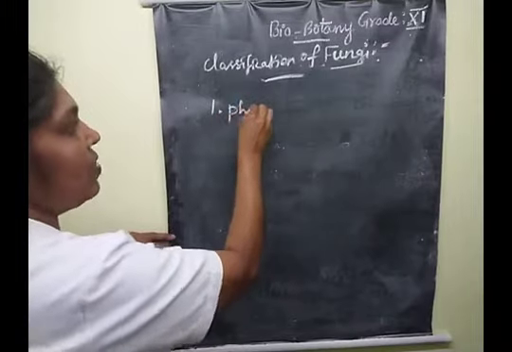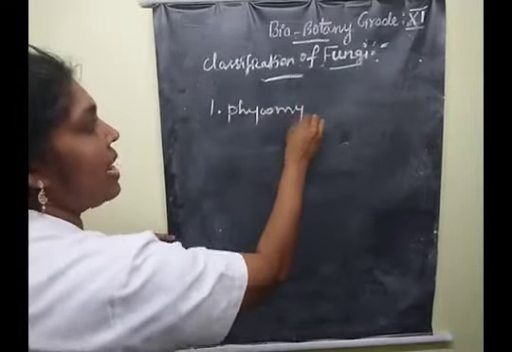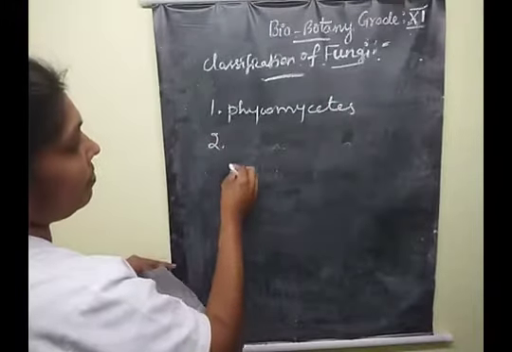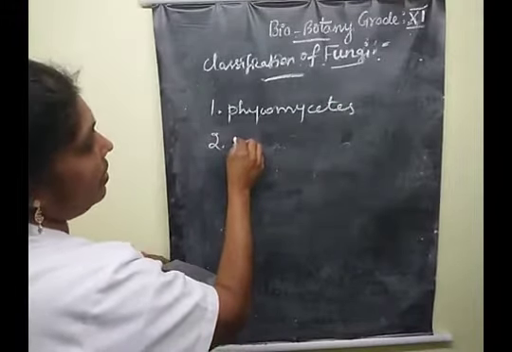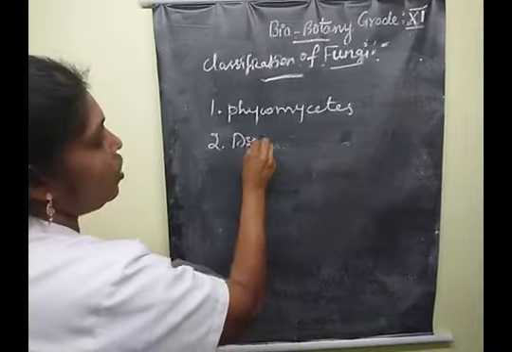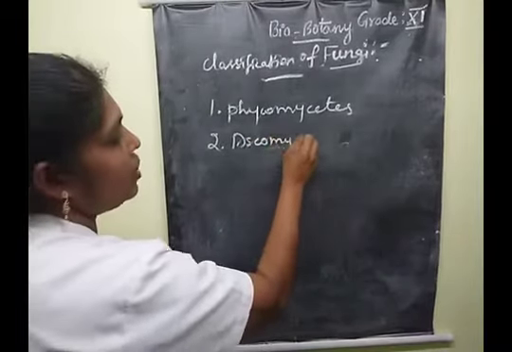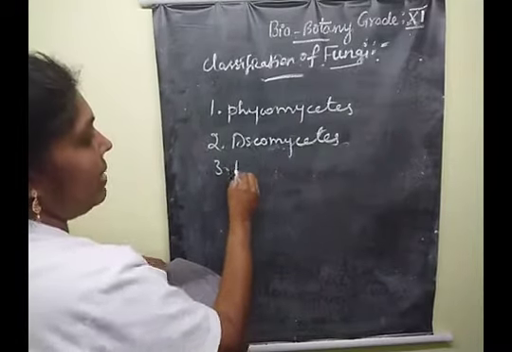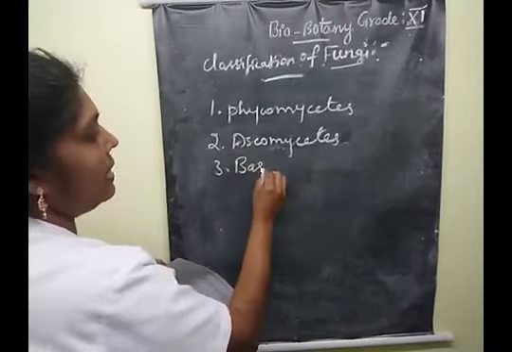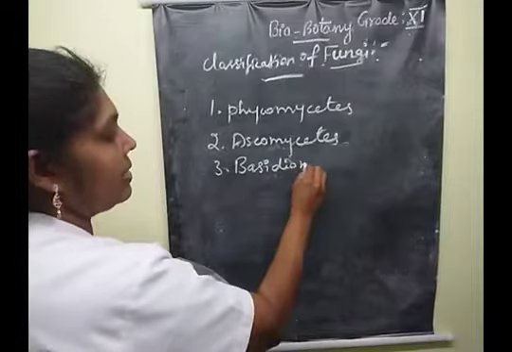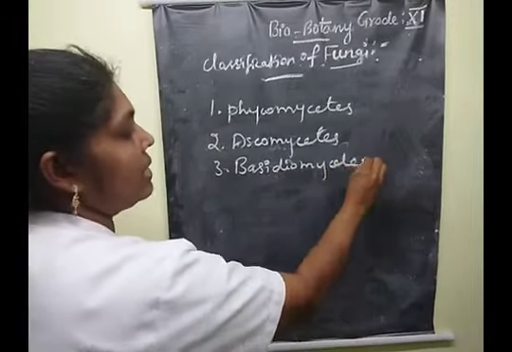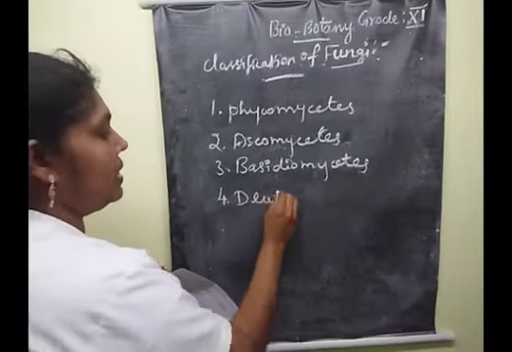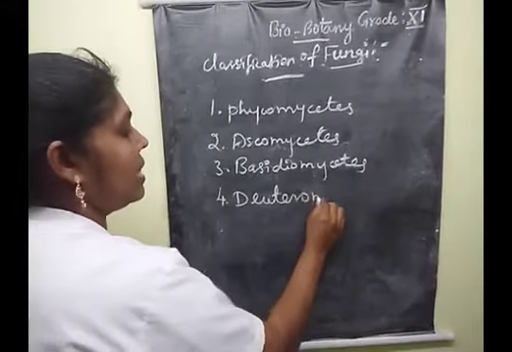First one, Phycomycetes, and the second one is Ascomycetes, and the third one is Basidiomycetes, and the fourth one is Deuteromycetes.